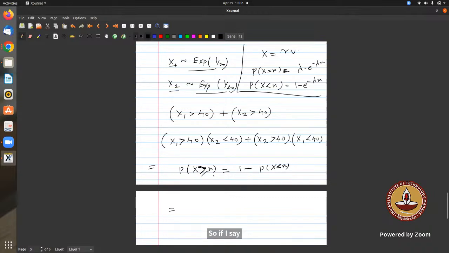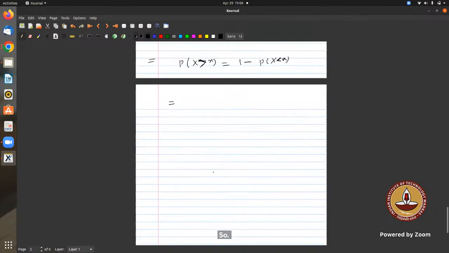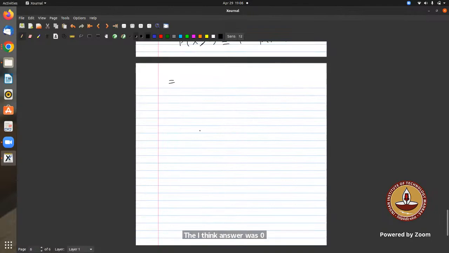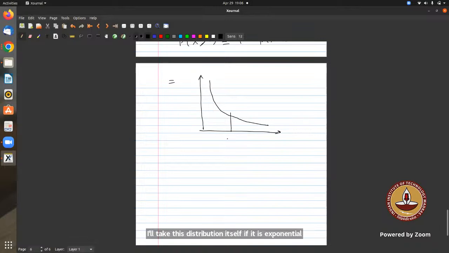Sir, this doubt is connected to a previous doubt, because there was a problem for Shatabdi Express reaching exactly at a point, and I think the answer was 0. Yes, because we cannot find that in continuous random variables. Let's take this distribution itself, the exponential distribution. In continuous distributions, you cannot find the probability exactly at a point, because the area under the curve at that point is 0.